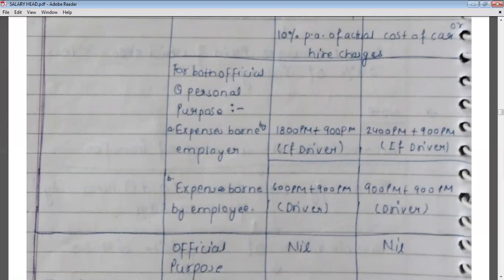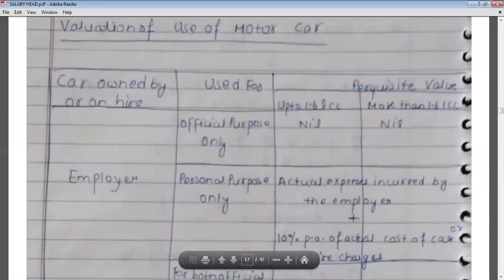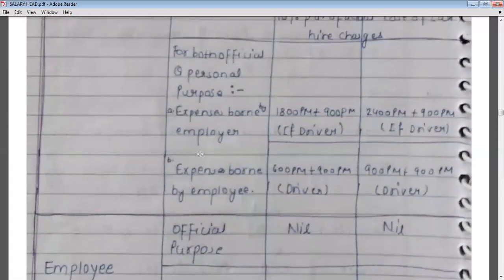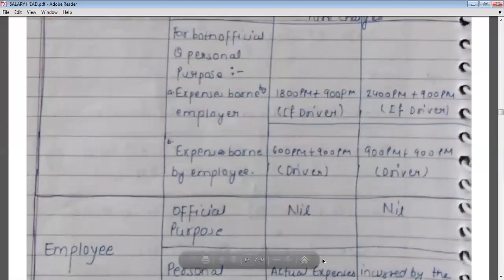And if expenses on the motor car are borne by the employee, then if the capacity of the car is up to 1.6 liter, 600 per month plus 900 per month if a driver is also provided. When the capacity of the car is more than 1.6 liter, then 900 per month plus 900 per month if a driver is also provided. Okay, so these situations may exist when the car is owned by the employer and provided to the employee.